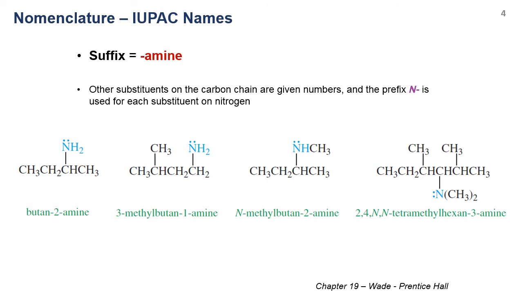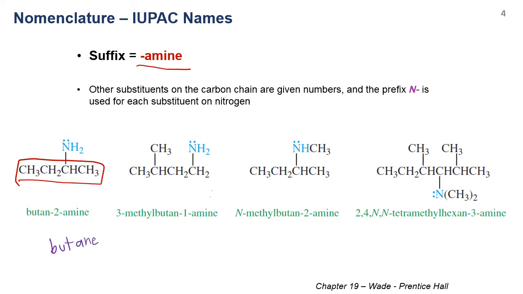For the nomenclature of amines, we will use the suffix amine at the end. For example, this molecule without the NH2 group has 4 carbons, right? So it should start with but, and if there are no double bonds or triple bonds, it should stop with ane, so it's butane.